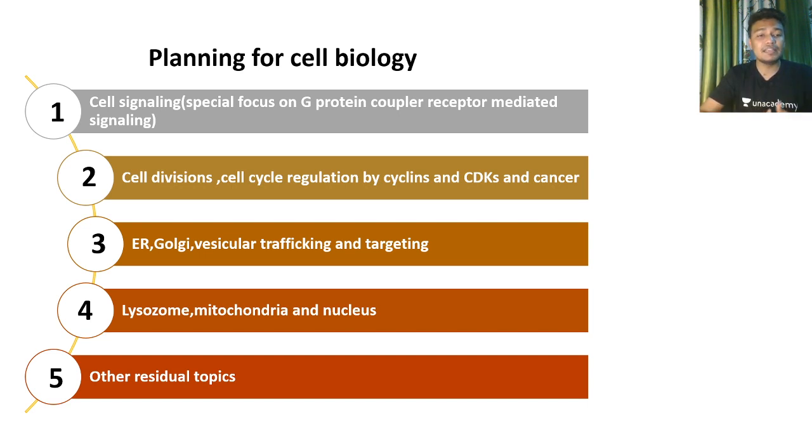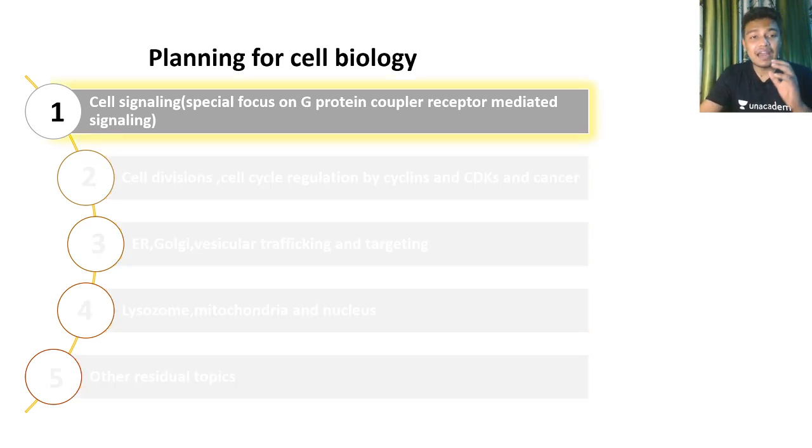So for example, if I say cell organelles, there are quite a lot of organelles, quite a lot of chapters, right? And there is no reliability each year. One year they might ask a question from cell organelles, next year they might not. So I would choose the topics which are reliably asked almost every year. If you really analyze the papers, every year you would see there is a question from cell signaling.